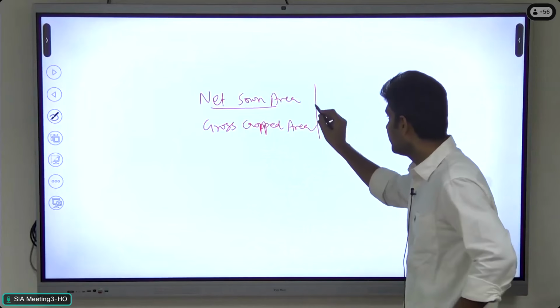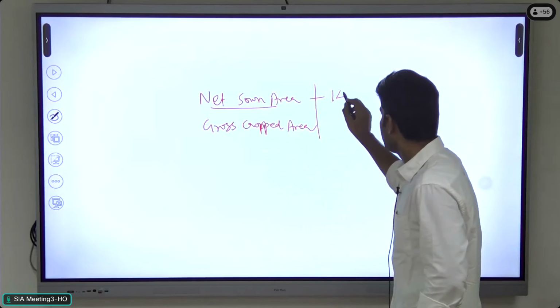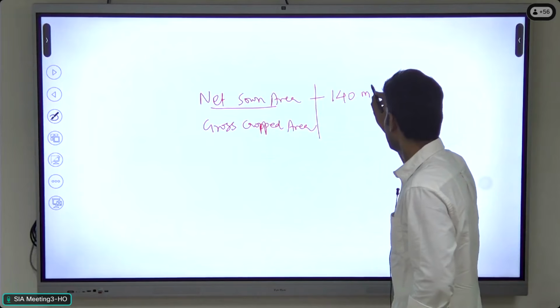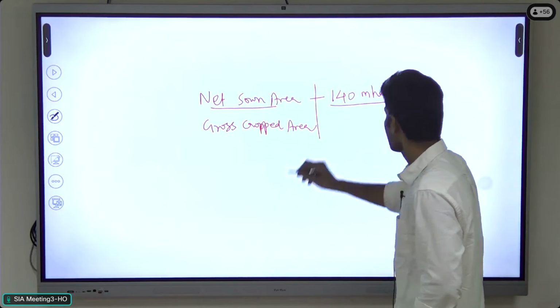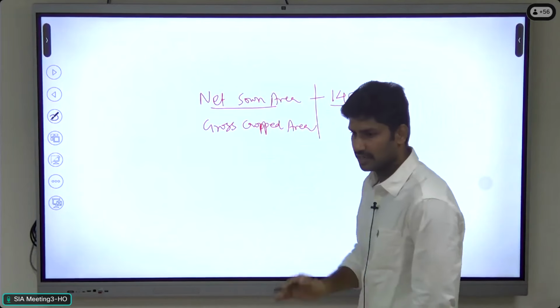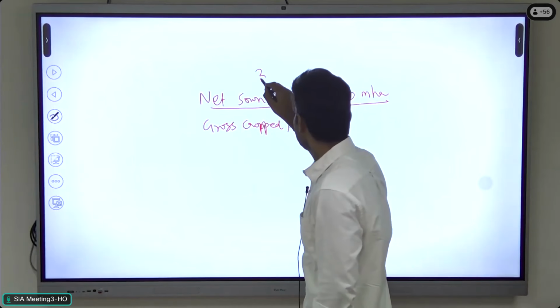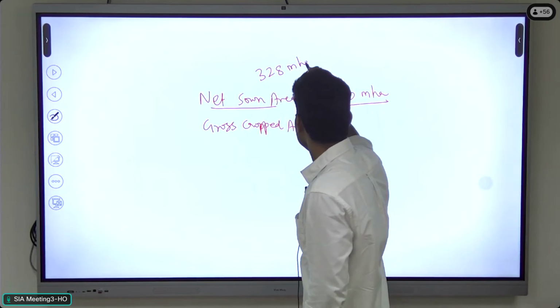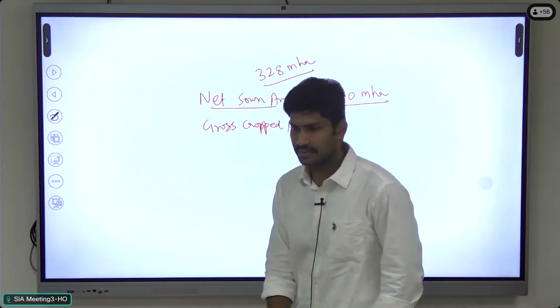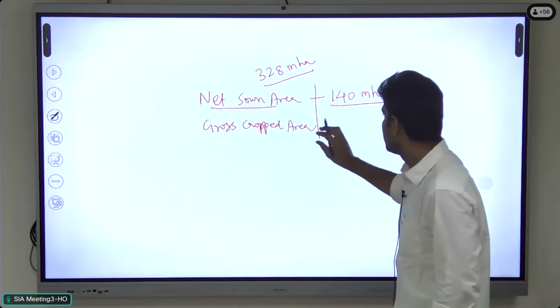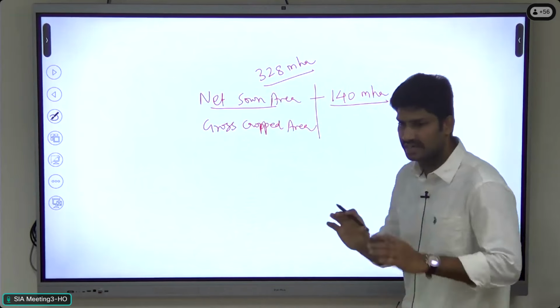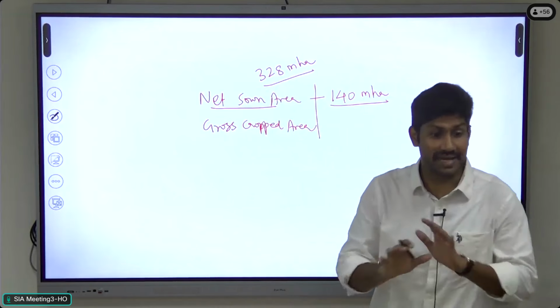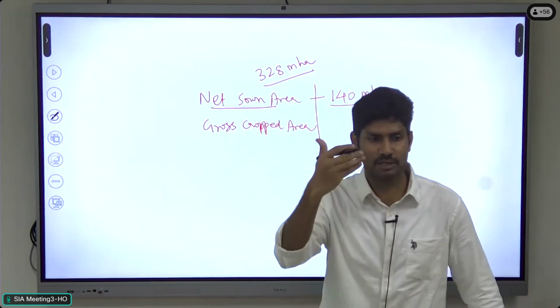Currently in India, it is 140 million hectares, out of the total geographical area of 328 million hectares. So out of this, 140 million hectares in India is under agriculture. This is based on the land use classification, right?